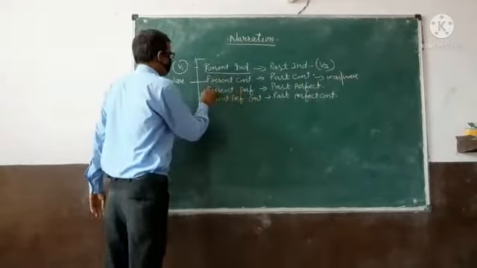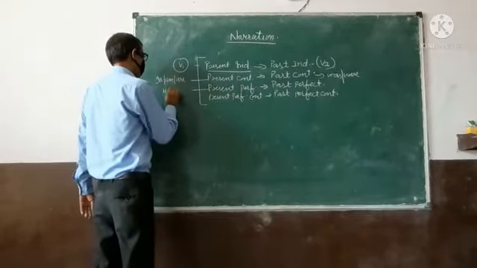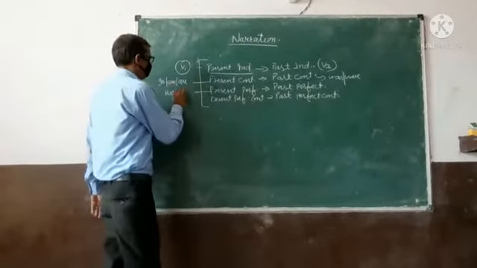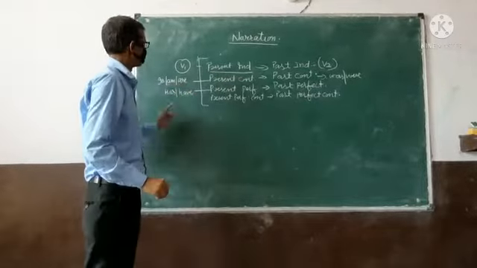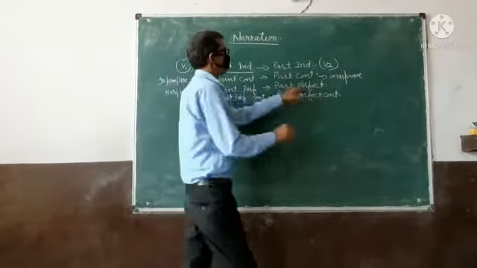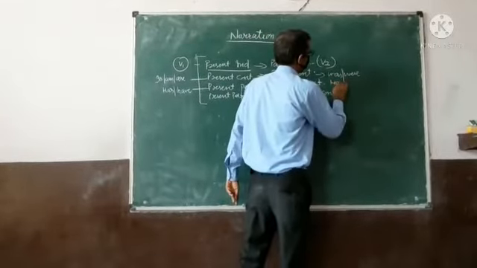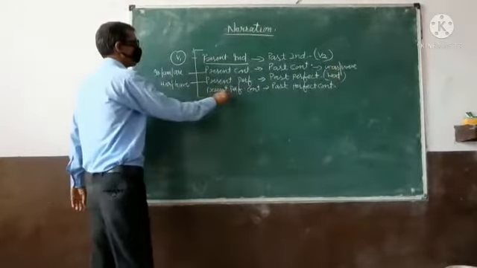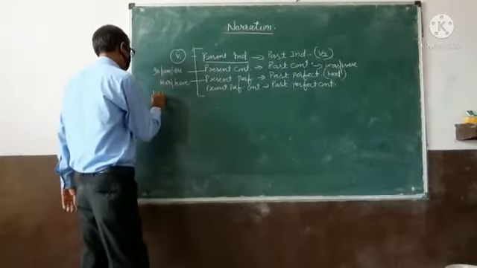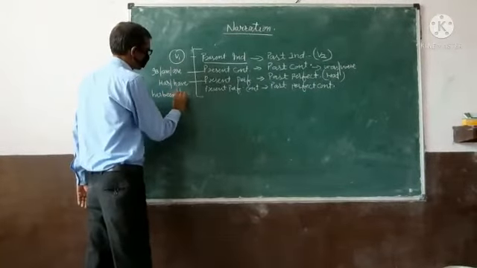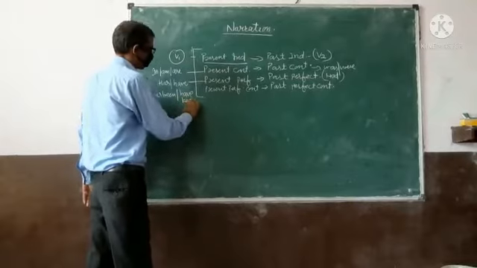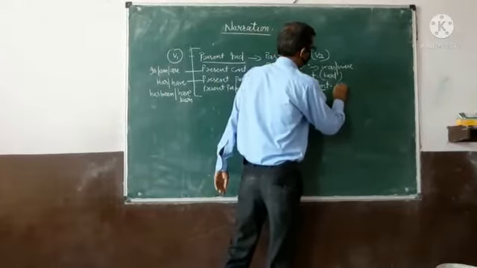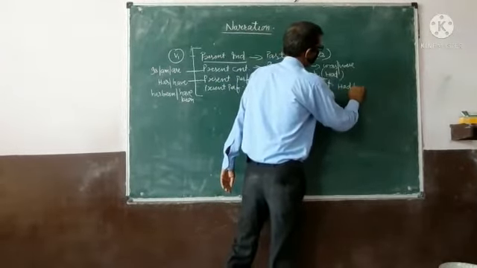And similarly, in the present perfect tense we use has, have. This has, have is changed into had, because we use had in past perfect tense. And in present perfect continuous tense we use has been, have been. And this has been, have been is changed into past perfect continuous tense, that is, had been.